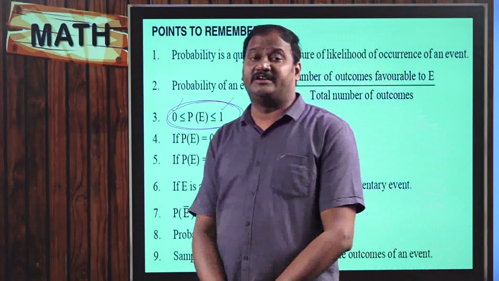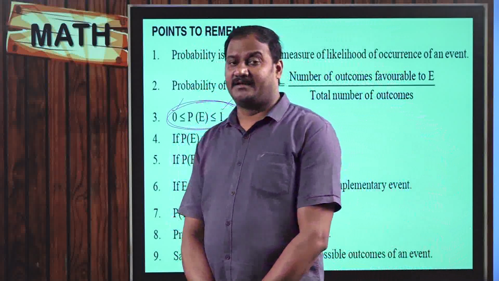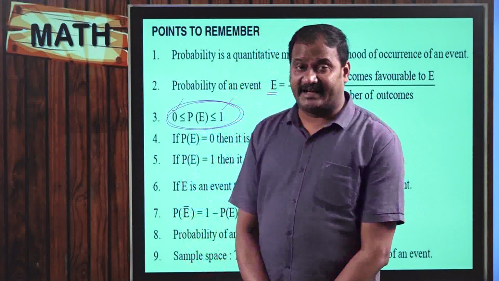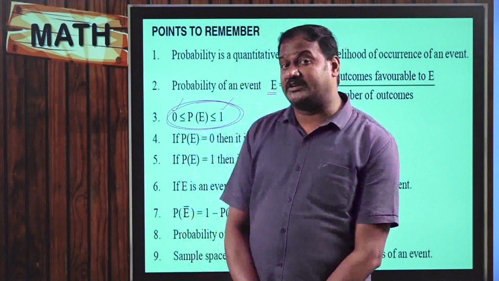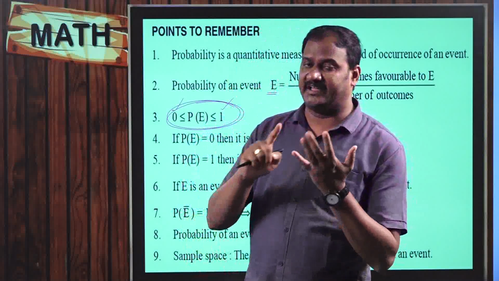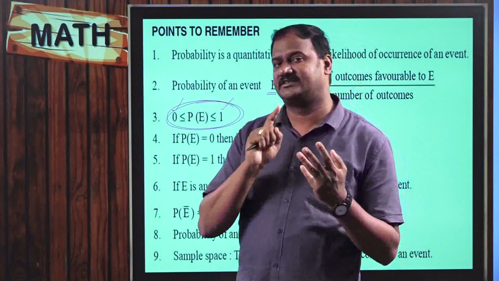So when is the probability of getting an event equal to 0? For example, I am rolling a dice. When I am rolling a dice, what are my possible outcomes? I am not talking about favorable outcomes. What are my possible outcomes? It could be either 1 or 2 or 3 or 4 or 5 or 6.